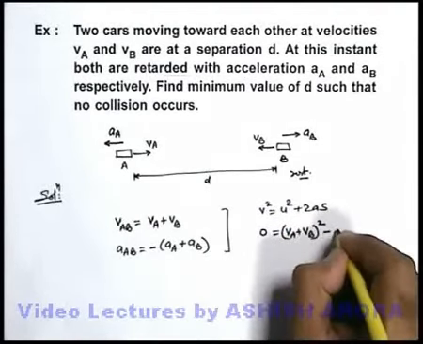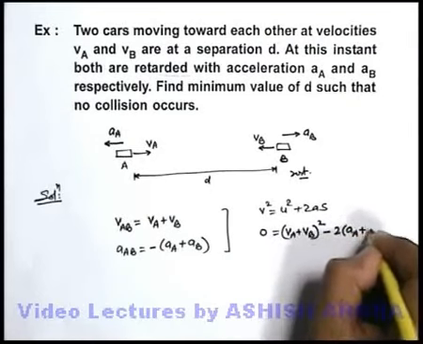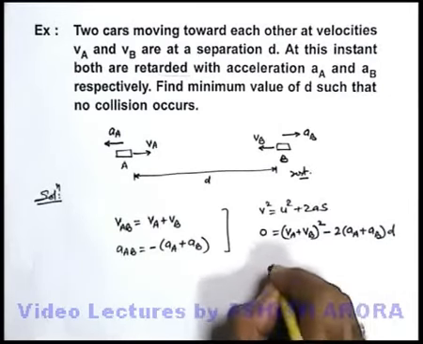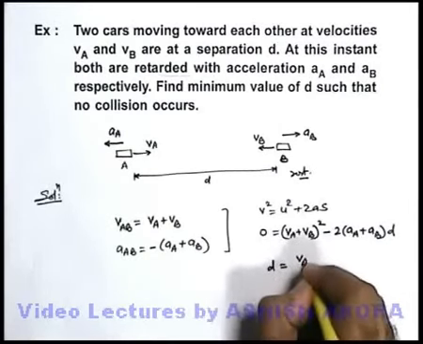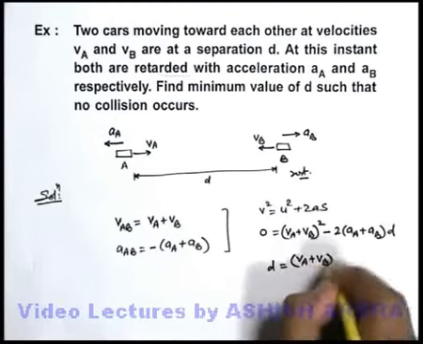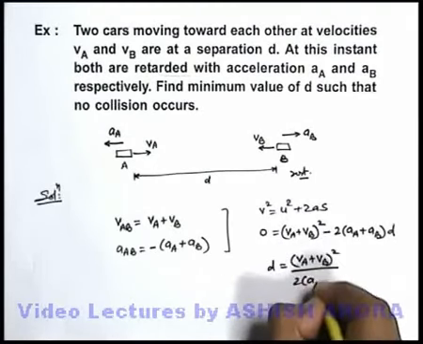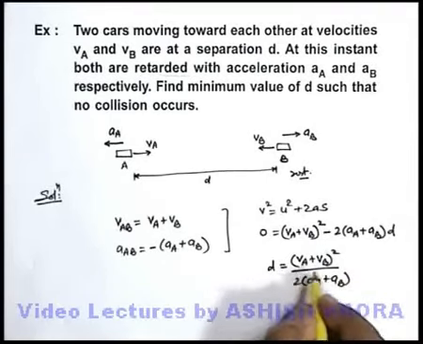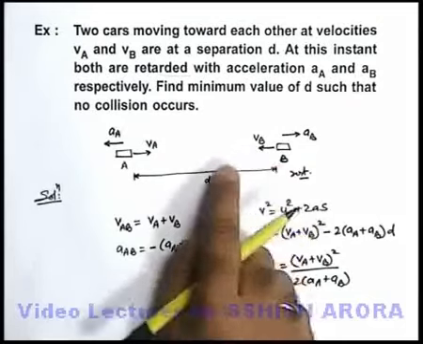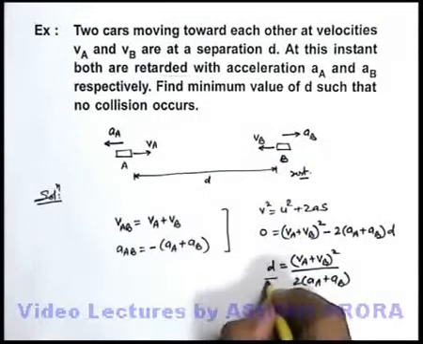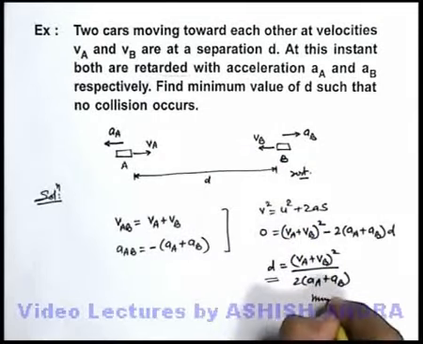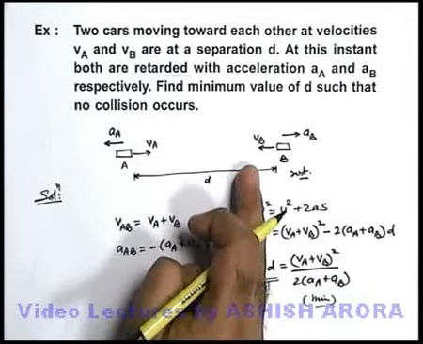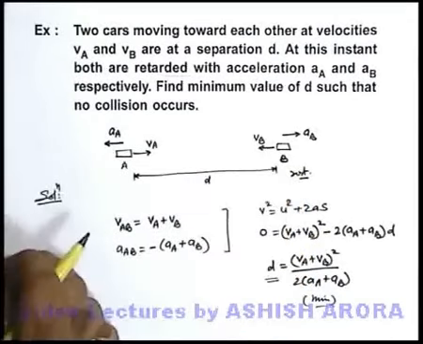Acceleration we can use negative, it is twice of AA plus AB, and the distance it has to cover is D. So here we can see the value of D will be (VA plus VB) whole square divided by twice of (AA plus AB). If distance is more than or equal to this, A is not going to hit B, or no collision will take place if the minimum value of D is this. So this should be the minimum value. If more than this is there, certainly A will be coming to rest before touching B.